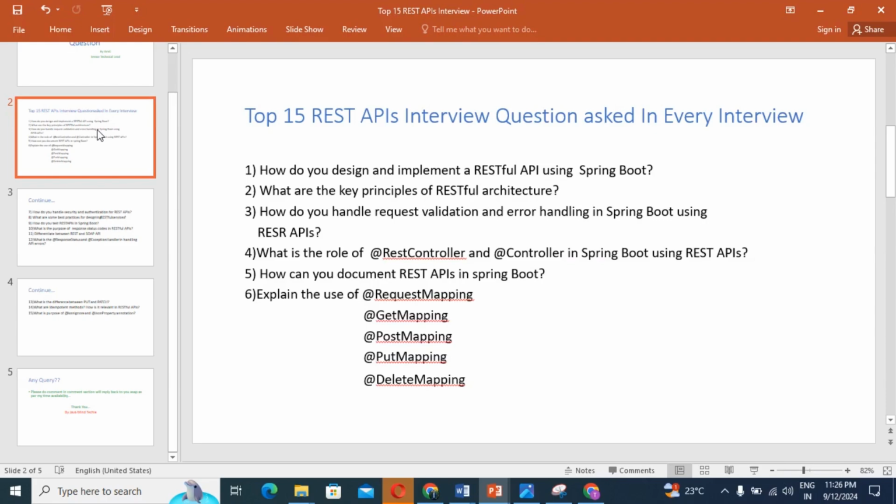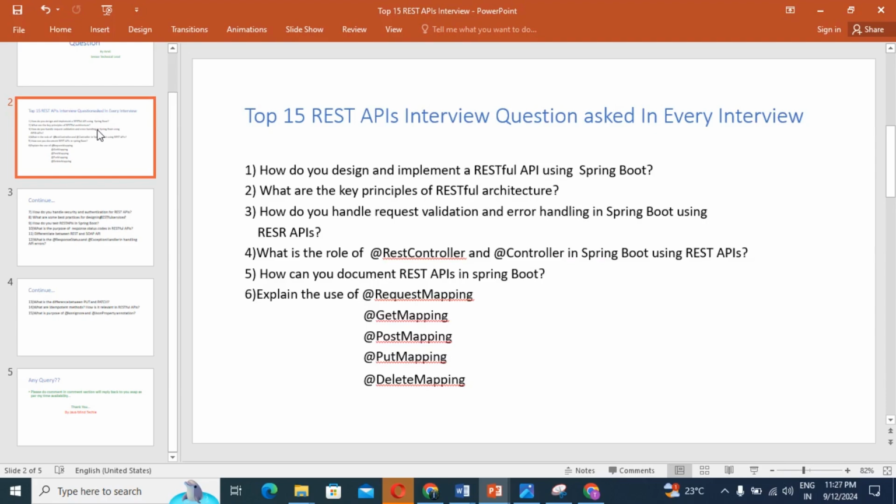So the next question, how do you handle request validation and error handling in Spring Boot using REST API? You know very well, once you get the request from the end user, by the client, how are you going to validate the request? For that purpose, what annotation is there? @NotNull. Whatever request you are getting from the end user, first we check that it should not be null. Then you check the size of that, and you can use @Valid or @Validated on the controller method, right?